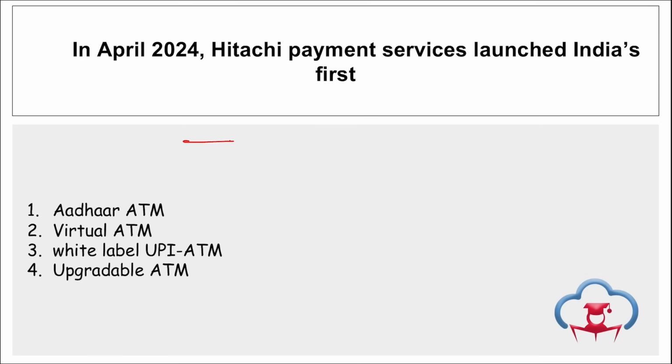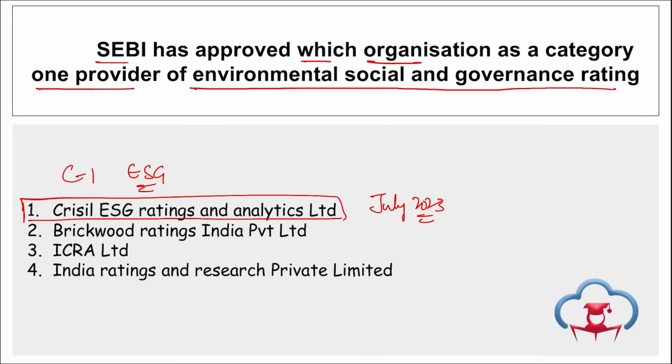Then if we talk further about Brickwork Ratings India Private Limited. So remember, Brickwork Ratings India Private Limited got SEBI's approval to resume their business without any restriction in March 2024. Then ICRA Ratings, remember ICRA projects the GDP growth rate to moderate to 6% in the third quarter, correct? And ICRA is an independent and professional investment information and credit rating agency.